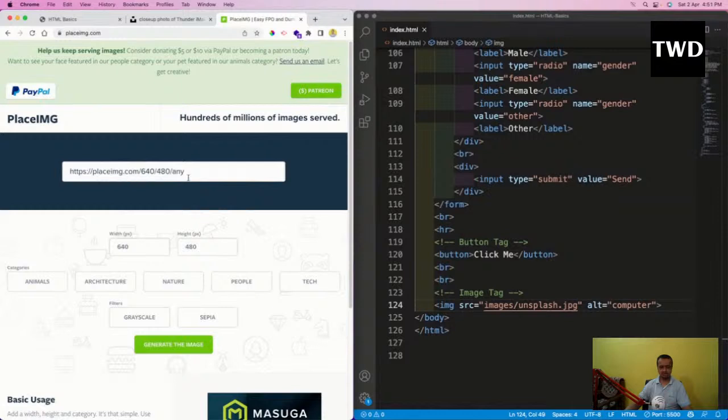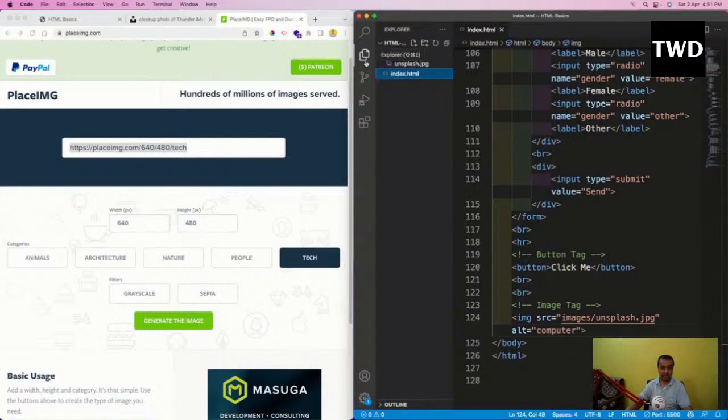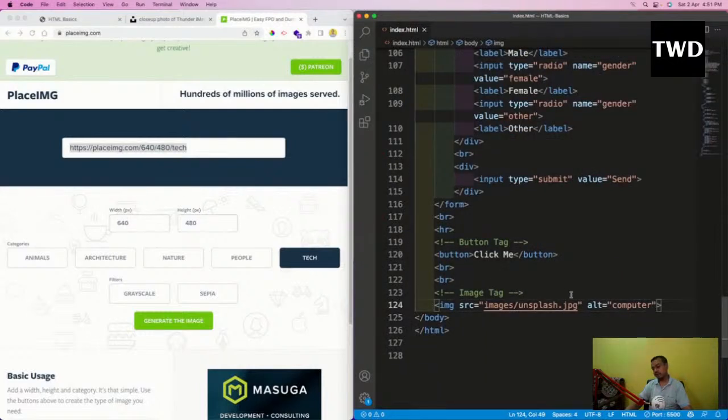Just go here and pick up something like this, and I can show it. So src can be a local image, which is stored like this here. And src can also be an image from the internet, like img src, and I'll directly paste that.